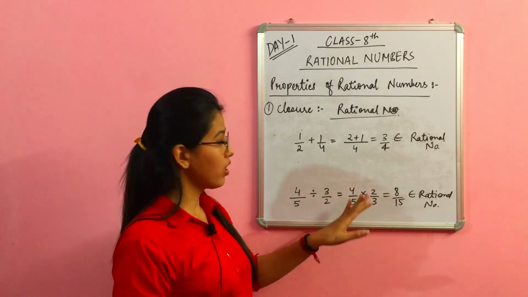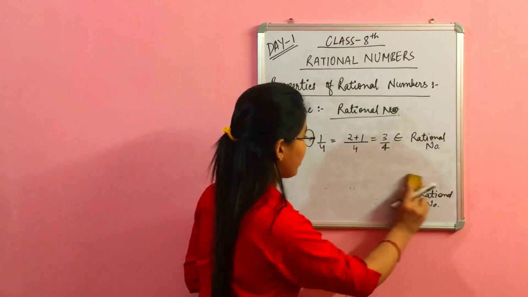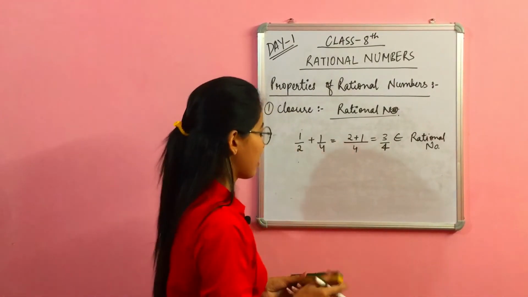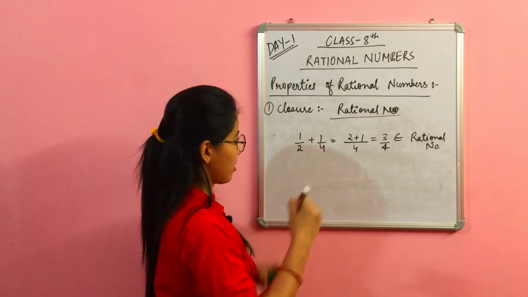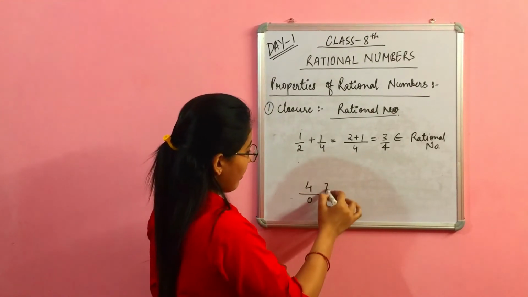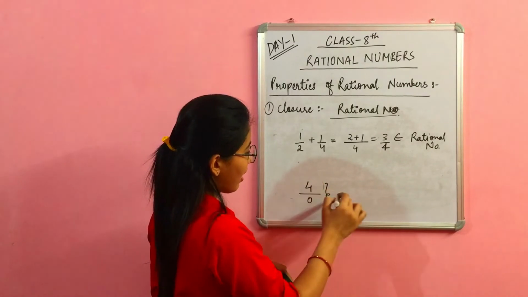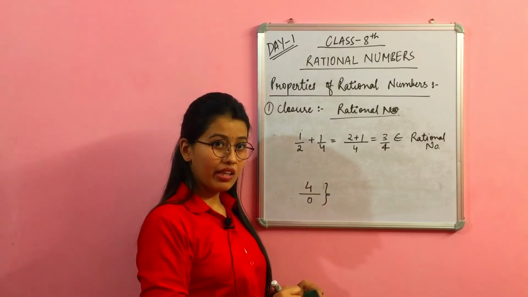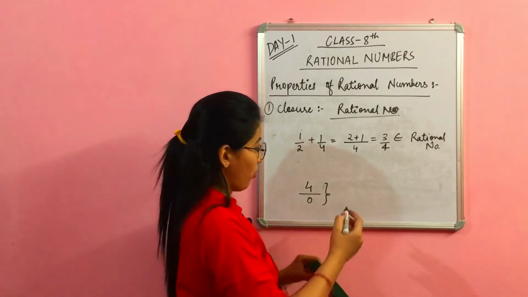Now what about a divided by 0? Here a means any rational number. If I divide any rational number, let us say 4, by 0, is it satisfying our closure property? No, right?